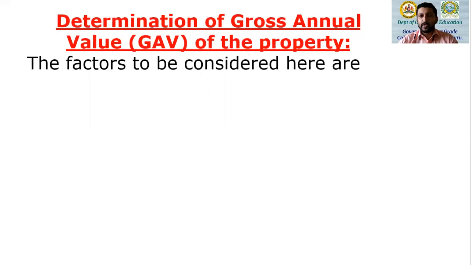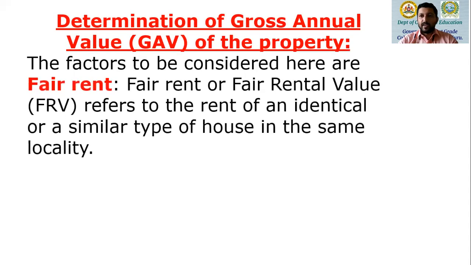Now, how do you determine the GAV of the property? There are four very important factors that we have to consider. We have something called fair rent. Then we have the AMV, or annual municipal value. Then we have something known as the standard rent. And finally, we have the actual rent received. Let's look at the first one, fair rent.